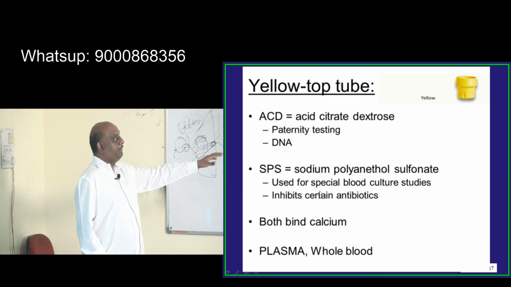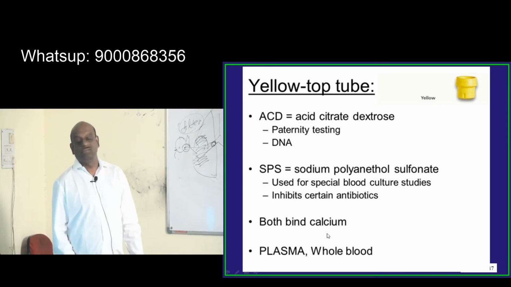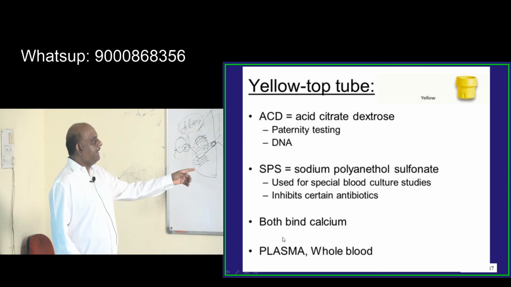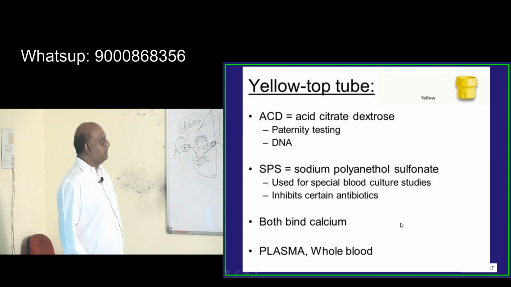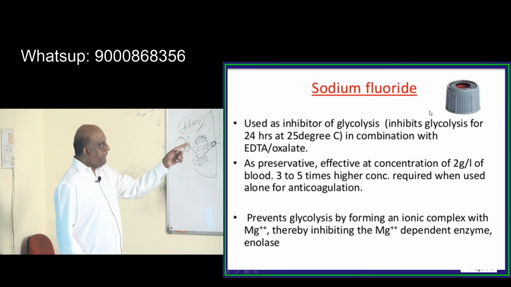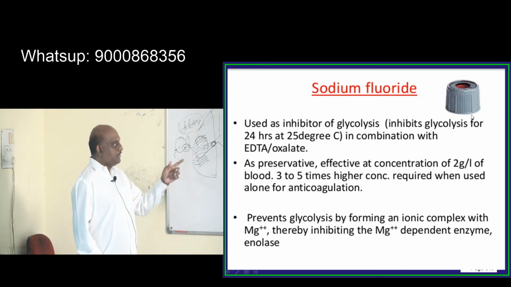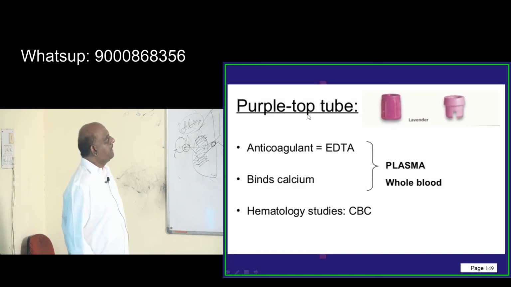Then polyanethol sulfonate, they use this also for that, and that is a yellow top tube. So it's a typical sodium fluoride, which is used as an inhibitor of glycolysis in combination with EDTA and oxalate. So gray is what you need to remember.